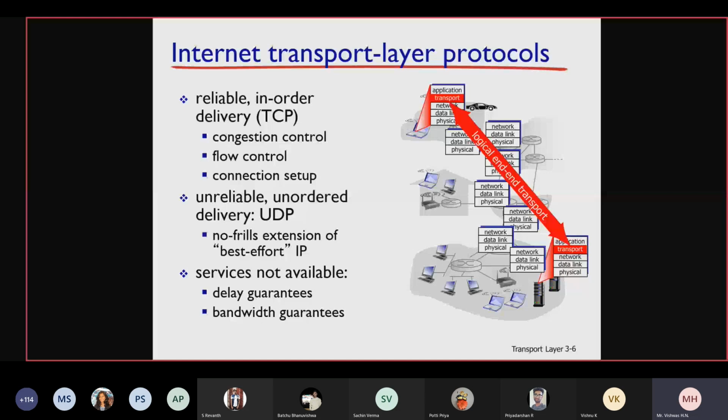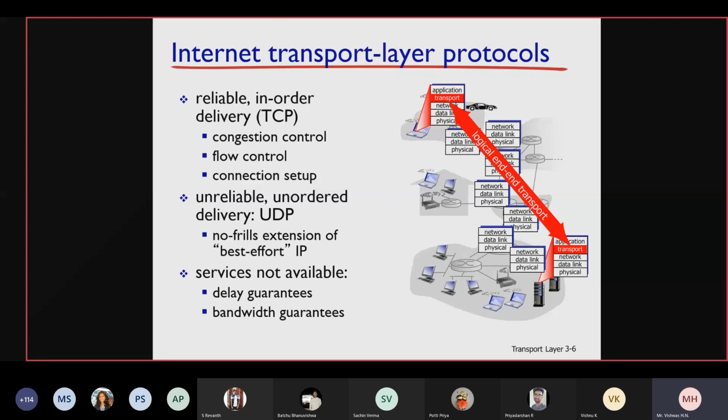There is no connection setup phase in UDP. UDP doesn't provide congestion control mechanism. UDP doesn't provide flow control mechanism. Is that clear? As and when there are packets to send, UDP will start sending them directly. UDP will not get to know whether the receiver is ready to receive it or not. Is that clear, students?